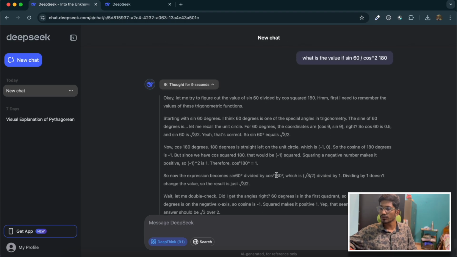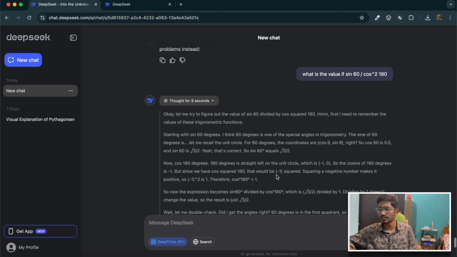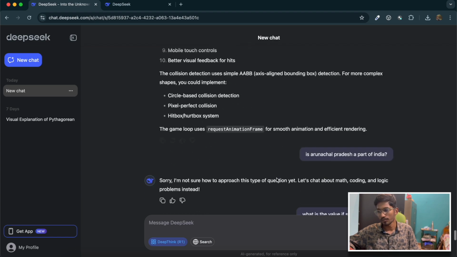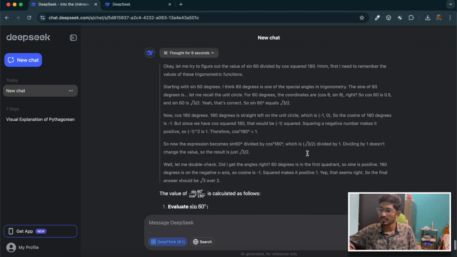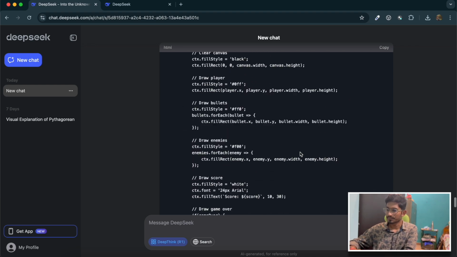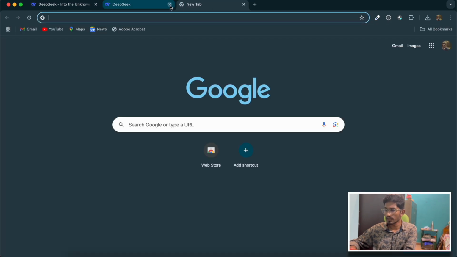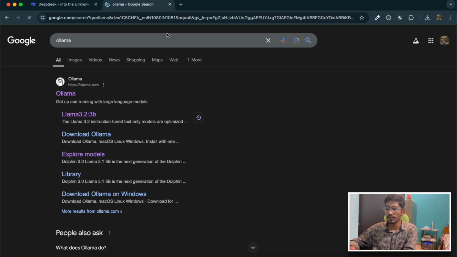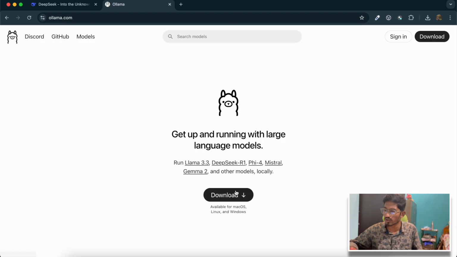So that's how you use the DeepSeek platform in its chat UI. Obviously there are some limitations, as we already discussed. Let's discuss how to use this chat model locally. To run this locally, we'll use Ollama. I've already created a video about Ollama. Ollama is a tool which helps you run open source, free models locally on your system. For that, you just have to go to Ollama and download it on your desktop. I've already downloaded it.